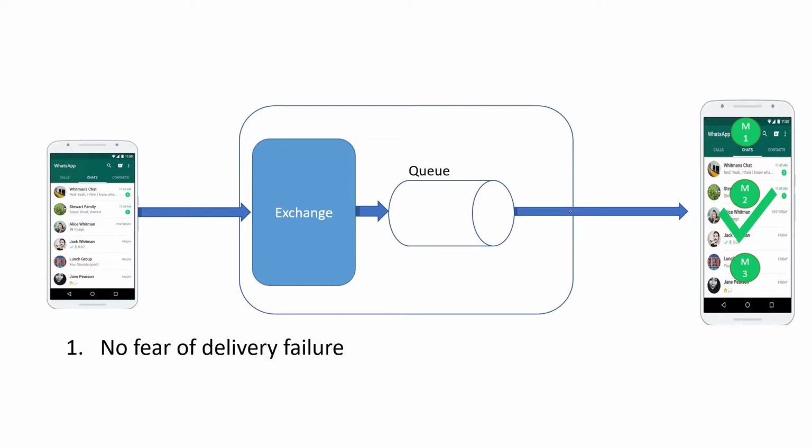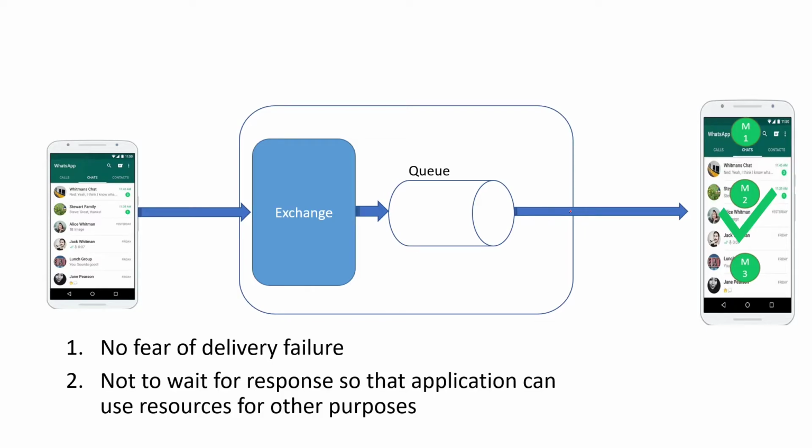There are a few advantages. As you can see, there is no fear of delivery failure, as everything is maintained by the messaging queue. User 1 need not worry about delivery failure. Everything will be taken care of by the messaging queue. You can ask, what if the messaging queue itself is down? There are different ways you can maintain this messaging queue, and we'll see that in later tutorials.